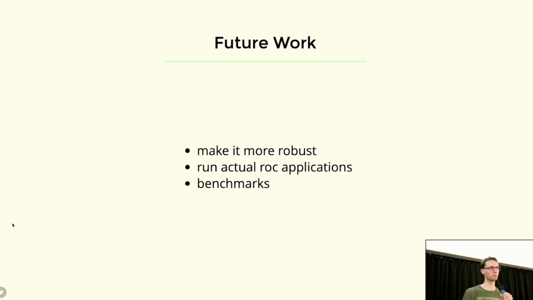All right, so some future work. We need to make this more robust. It is a prototype. I think I've removed all of the race conditions. I'm not sure I removed all of the race conditions. You never know. Also, we should run actual Roc applications. So we have some basic ones working, but the interaction between platform and application is something that we're still sort of playing around with. And so we haven't really run serious applications with this architecture.